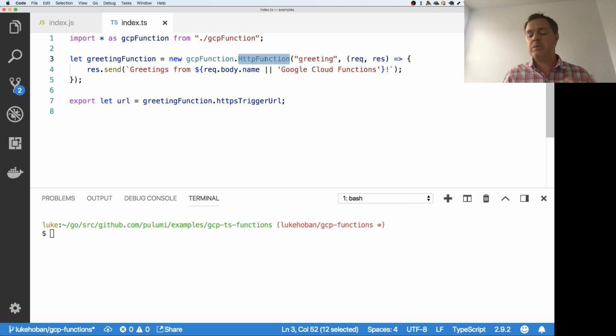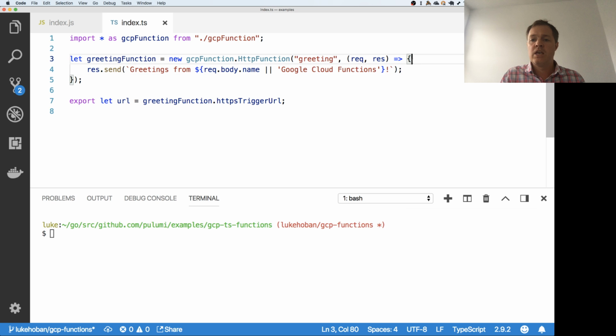HTTP function is a new abstraction that you can use. Instead of using the raw capabilities provided by Google, you can just use HTTP function. And I'll show in a second what's underneath that. But that basically stitches together a few of the different building blocks you need to use to expose a function as an HTTP endpoint using Google Cloud Functions. In this case, you see I'm doing it in a very simple way. I'm just giving it a name, and then I'm giving it a callback. And this callback is the actual code that's going to run at runtime. So when this HTTP function gets hit, it's going to run this code and respond to the HTTP request.